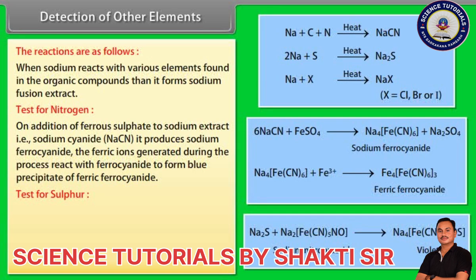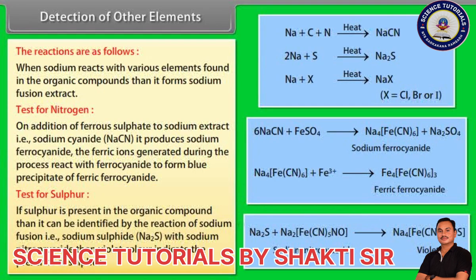Test for sulfur. If sulfur is present in the organic compound, then it can be identified by the reaction of the sodium fusion extract, that is sodium sulfide Na2S, with sodium nitroprusside. Then, a violet color indicates the presence of sulfur.